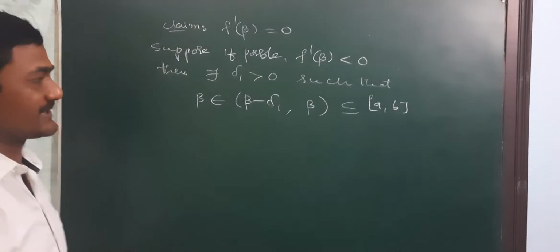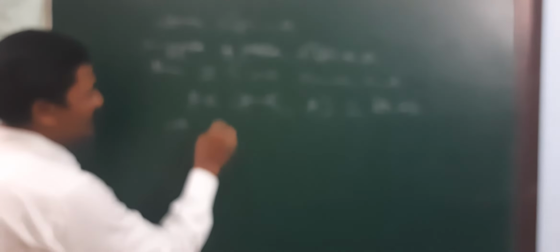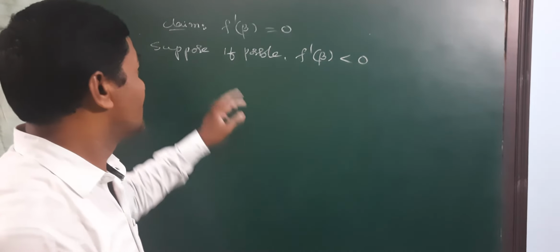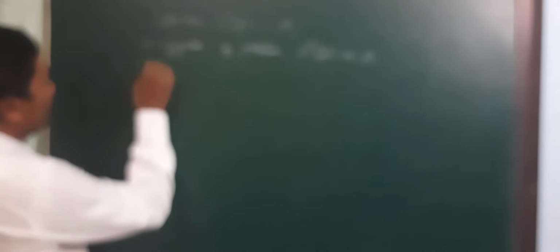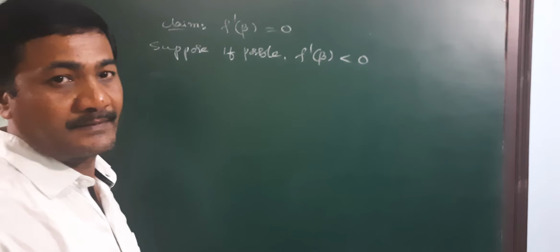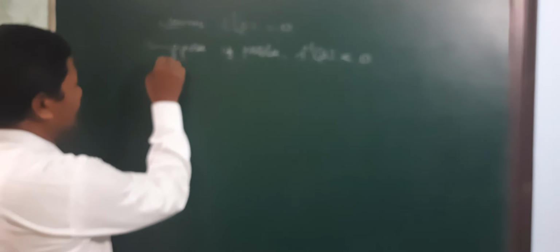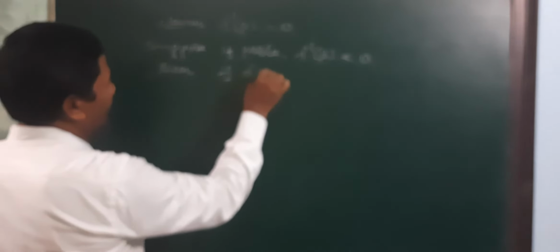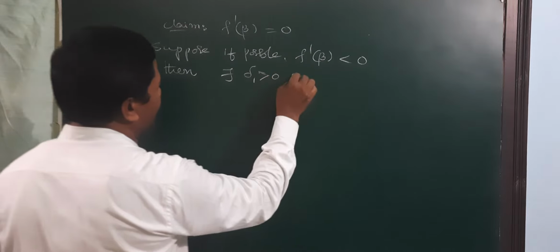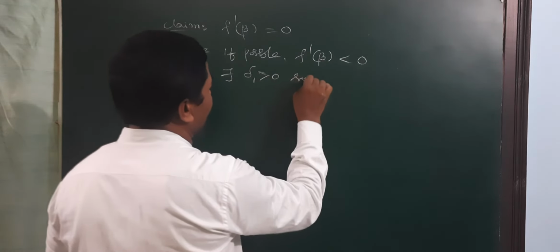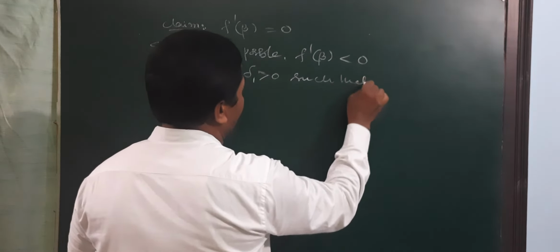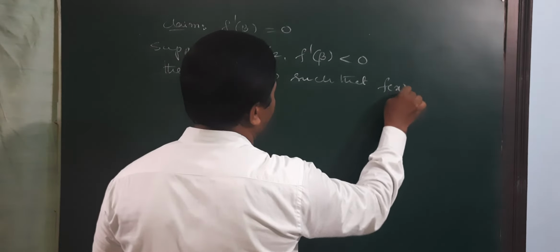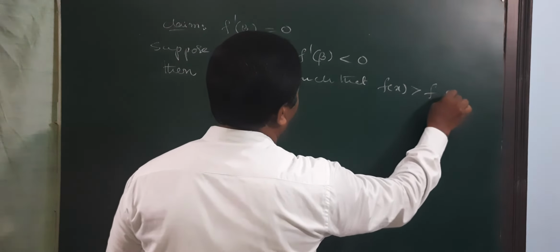This condition exists, which is a contradiction. So suppose f dash beta is greater than 0, then there exists delta 1 greater than 0 such that f of x is greater than f of beta.